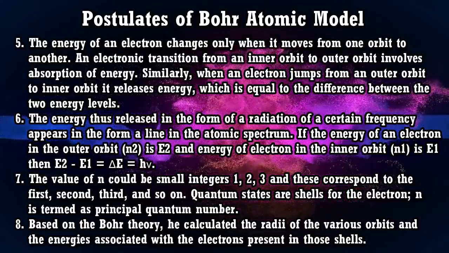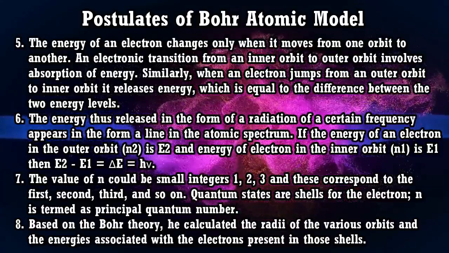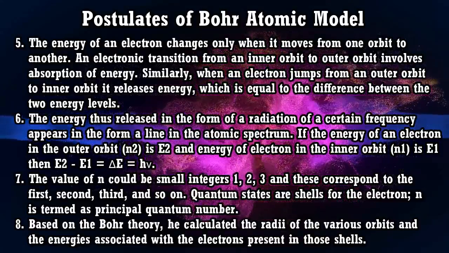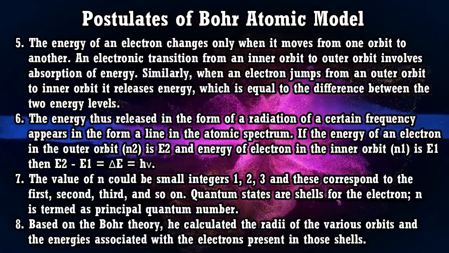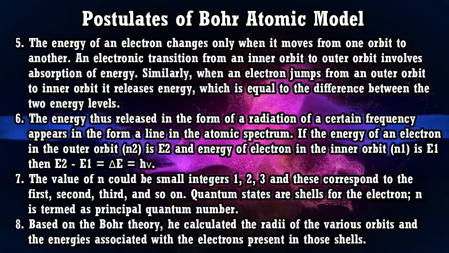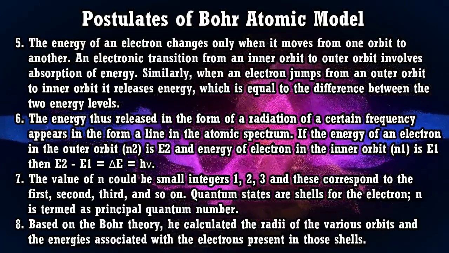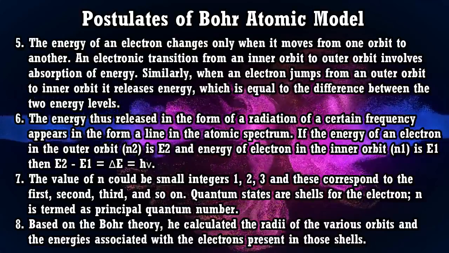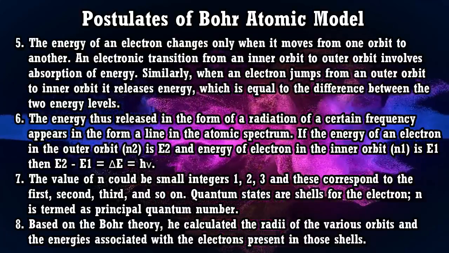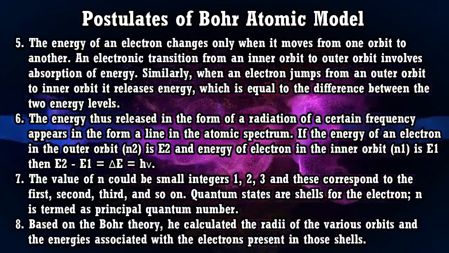Now, the fifth postulate said that the frequency emitted can be discussed with this particular thing, that is delta E is equal to h nu, right?